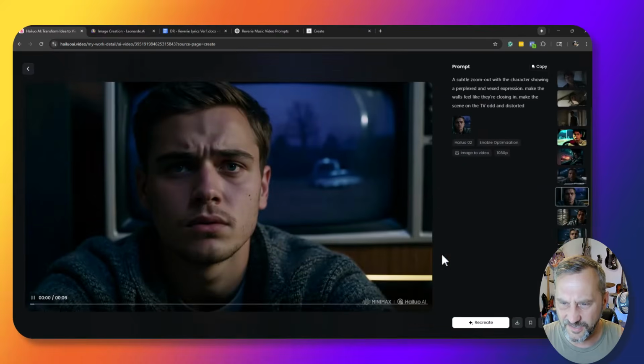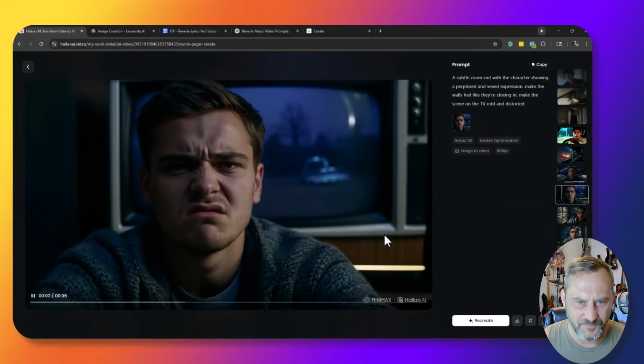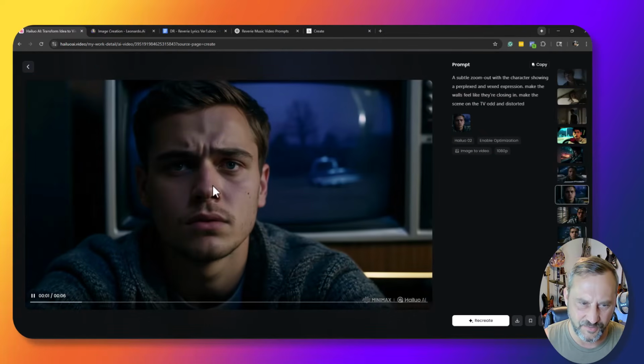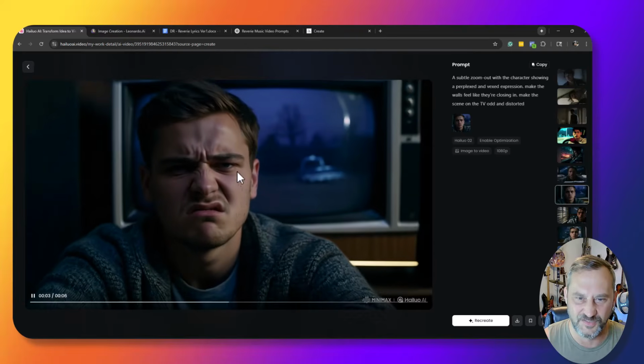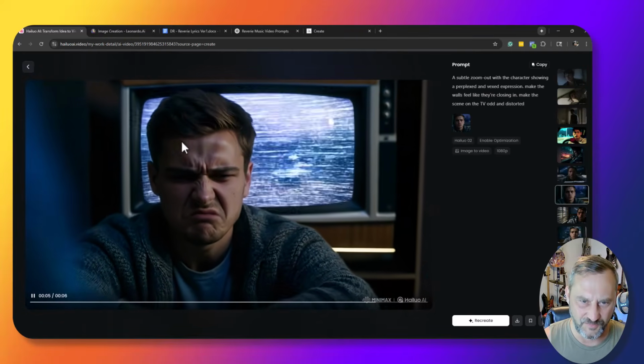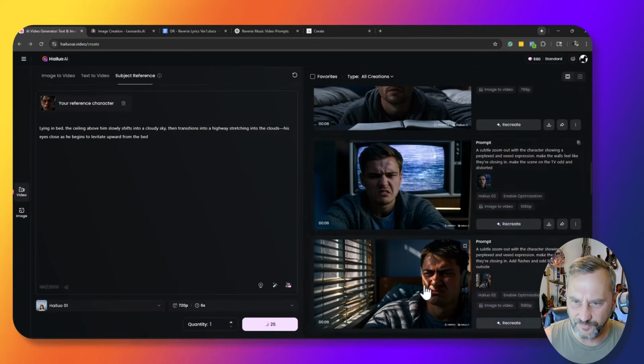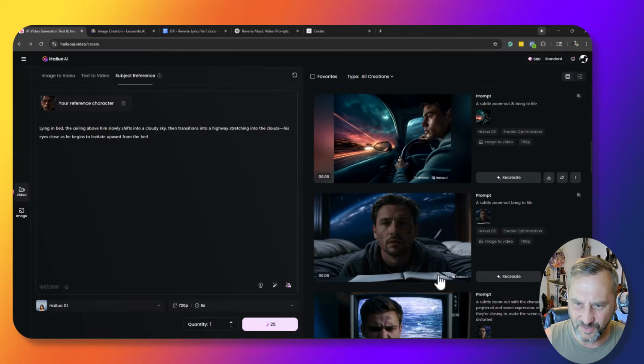This one again here, he had a TV behind him, and his face, a little bit too strong. But then I love what happens with the TV in the background here. So the last 2 seconds of this clip is great. I'll be able to use this in my music video for sure. The guy looks consistent enough going from shot to shot here, so he's doing okay.